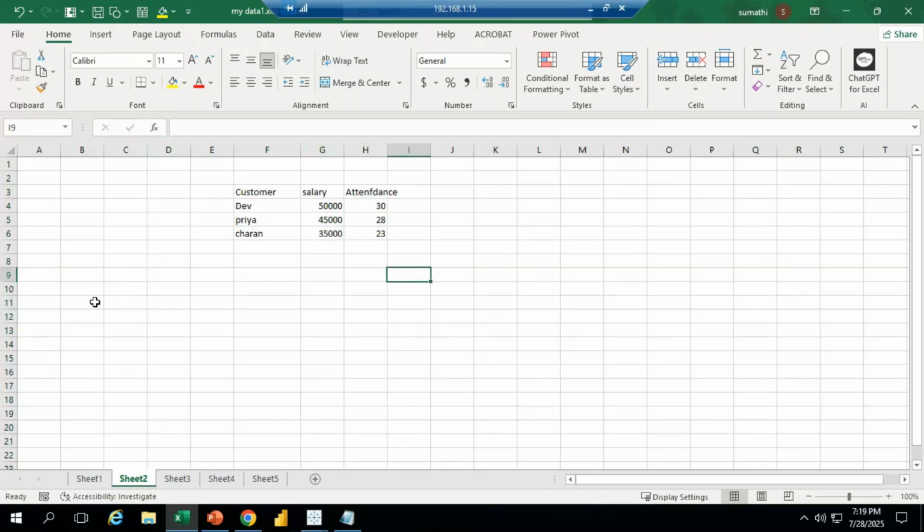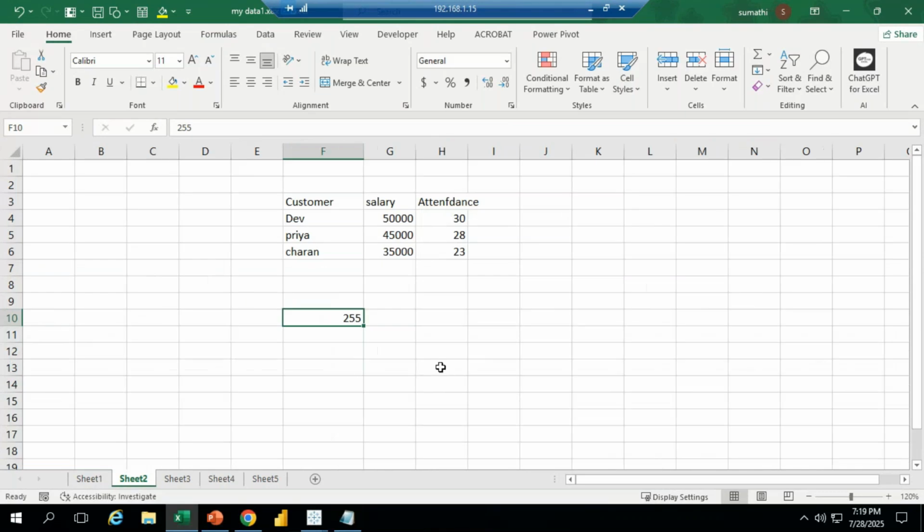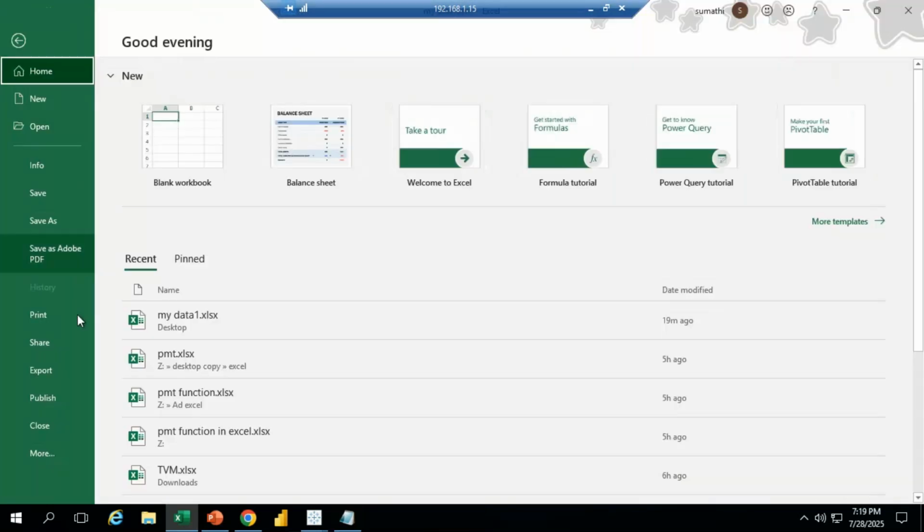Okay, so within one shot we can open multiple worksheets. 255 worksheets we can open in MS Excel at a time. We can open 255 sheets. If you want to open the 255 sheets, see now, go to the File tab, more options.